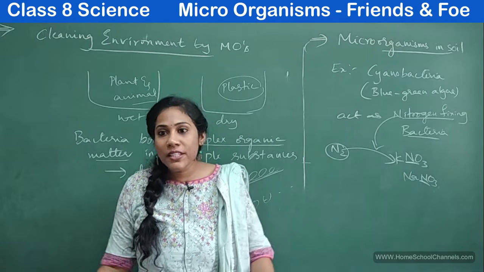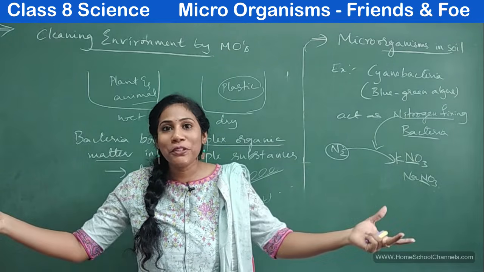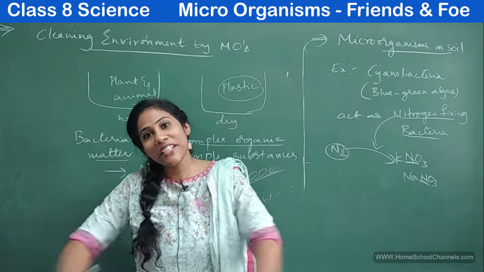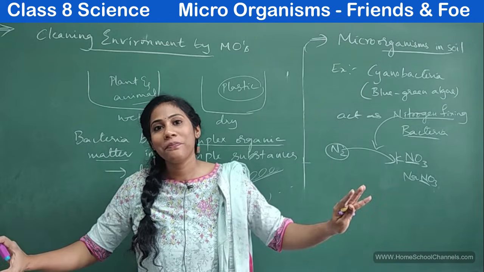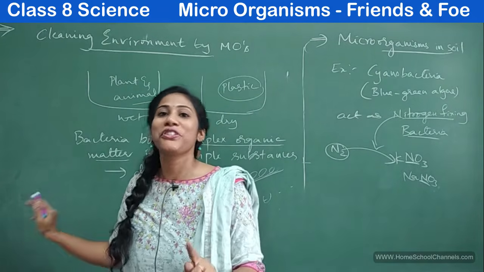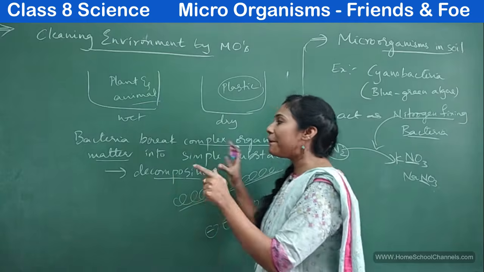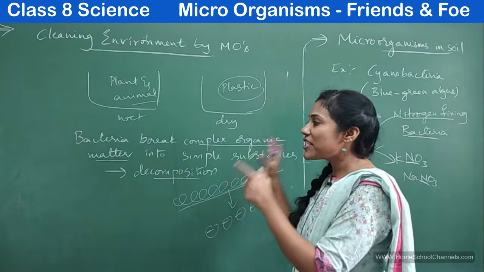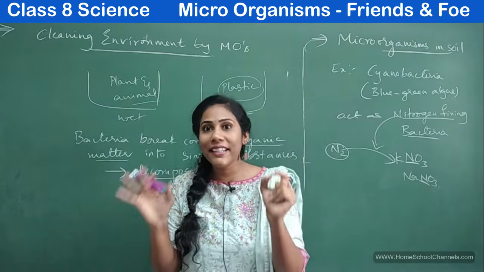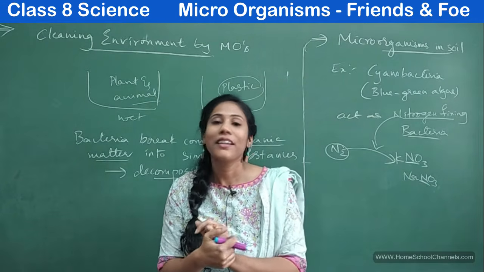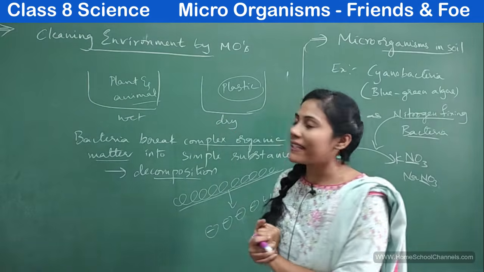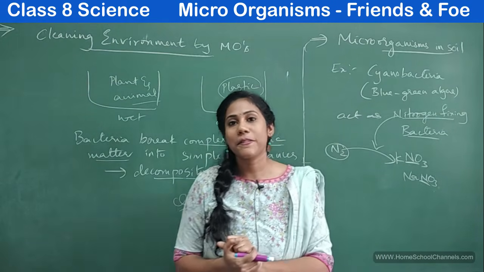And if all the dead ones don't undergo decomposition, they would remain as it is. So the whole earth would be full of dead bodies with lots of smell, and we would die with smell only. So decomposition is the major process happening in soil, which helps keep our environment clean and safe. That's how the cleansing of the environment takes place by microorganisms.